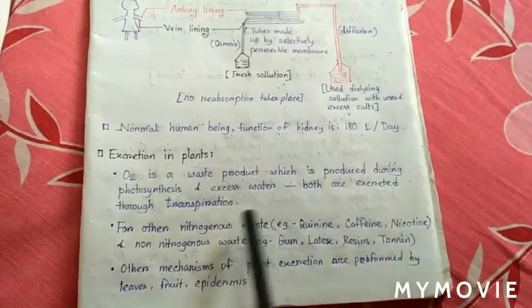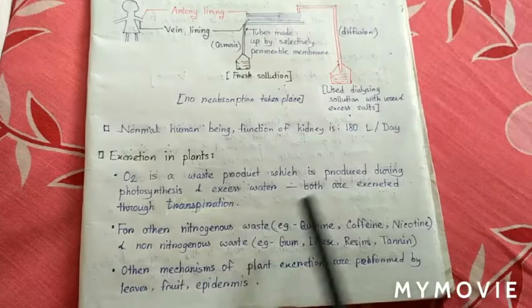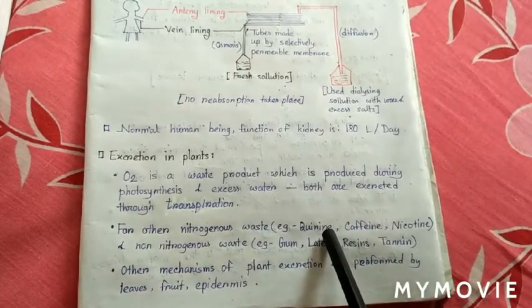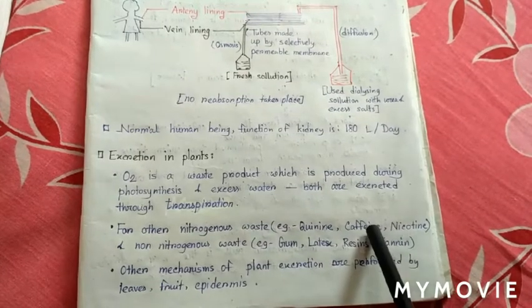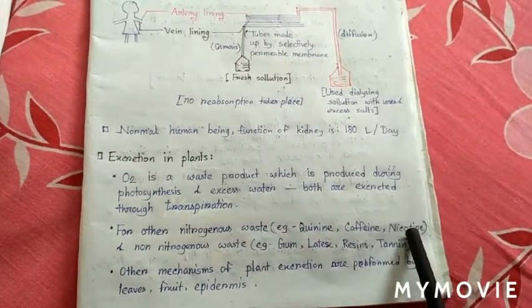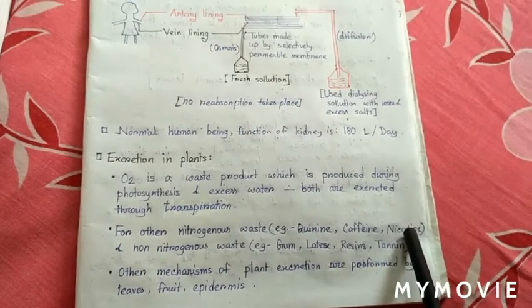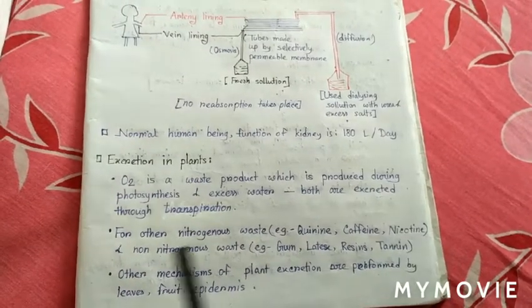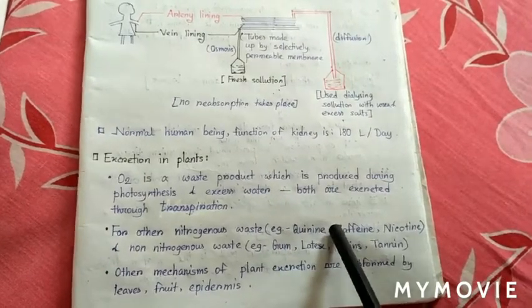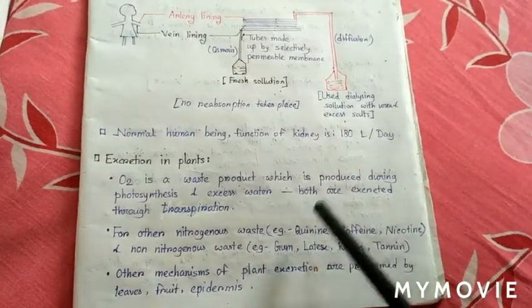The nitrogenous wastes of the plant body are, for example, quinine, which is derived from the plant cinchona, caffeine, which is derived from the plant coffee, and nicotine, which is derived from the plant tobacco. Here quinine is used as malaria medicine.